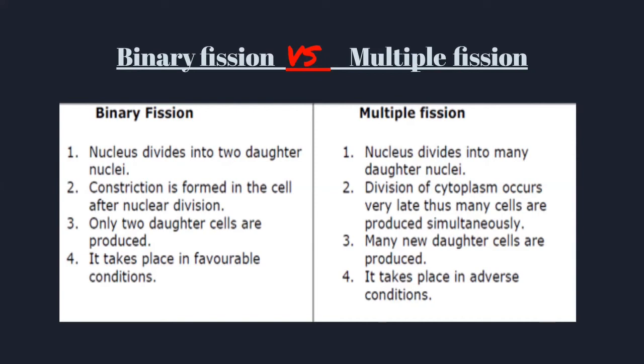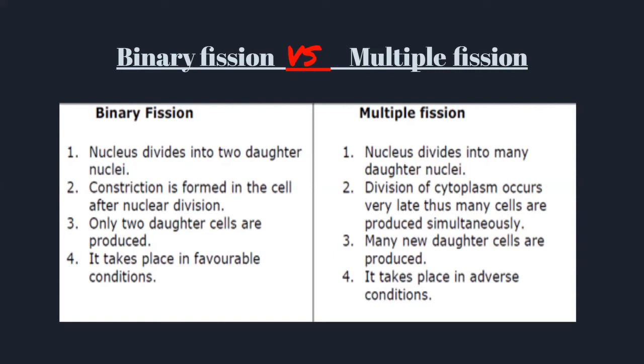Now, for binary fission, constriction is formed in the cell after nuclear division. That means that there is a constriction in the cell after the division. And for multiple fission, division of cytoplasm occurs very late. Thus, many cells are produced simultaneously. So in this, we can say that in binary fission, the division of cytoplasm takes place at early stages, along with the nucleus. But on the other hand, for multiple fission, the division of cytoplasm takes place really late.